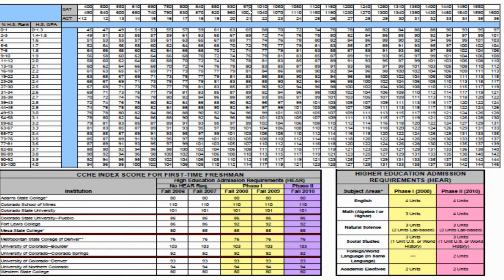It doesn't mean you're going to be automatic, it just means at least they won't set your application aside automatically. So please just be aware. You don't need to use this grid, but it's a good idea. It's a guideline. Colleges don't use this as admissions requirements. But it's a good guideline for you to know where you stand and if you need to change something. Do you need to retake the SAT and change your score? Do you need to get your GPA up really soon? So it gives you a guideline.